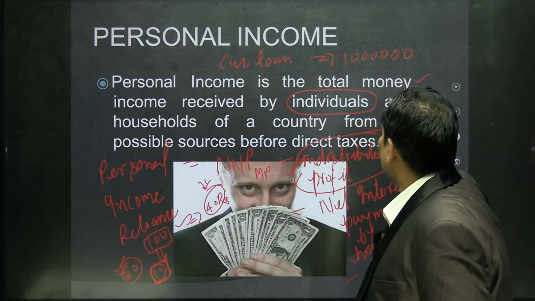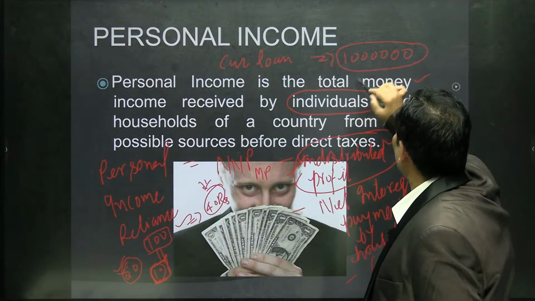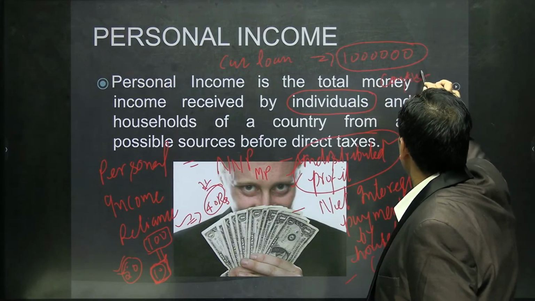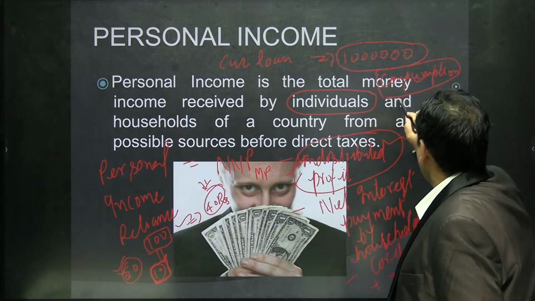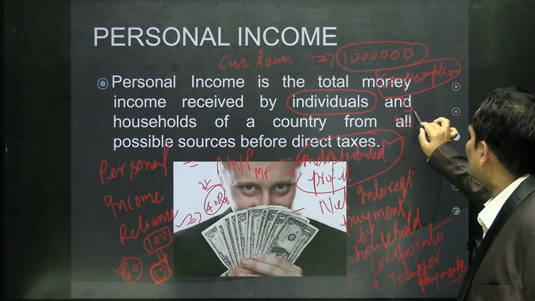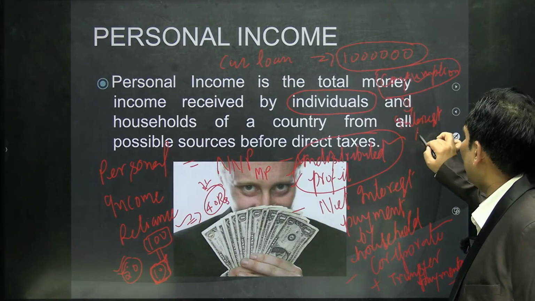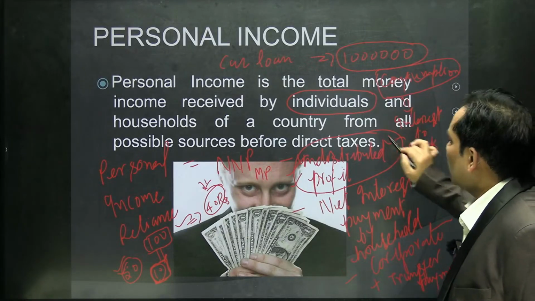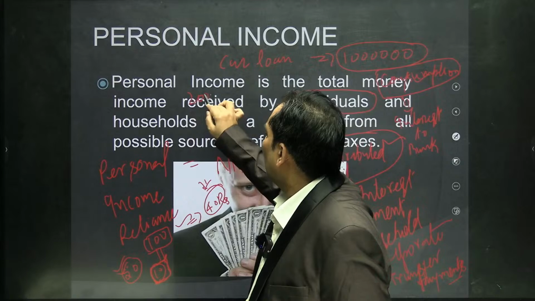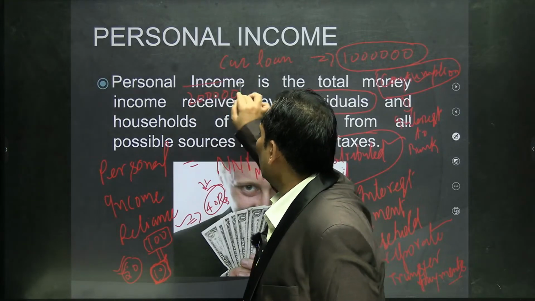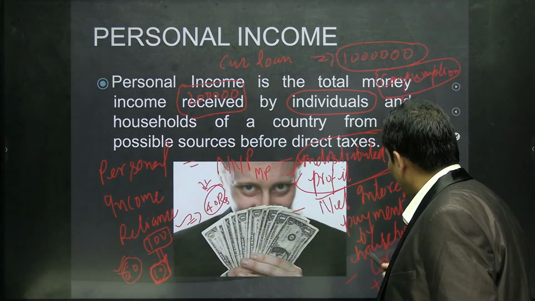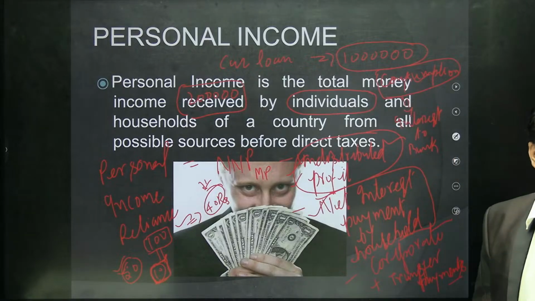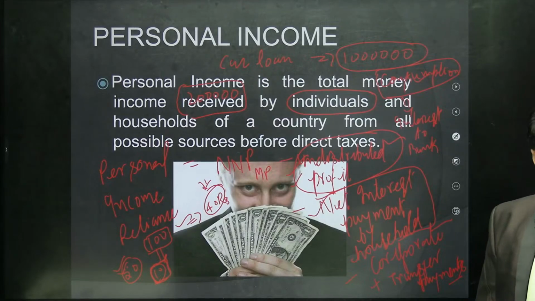Now, this 10 lakh rupees is the consumption expenditure of the individual, but on this 10 lakh rupees, the individual has to pay interest to the banks. Suppose the total interest is going to be 2 lakh rupees. So this 2 lakh rupees is known as net interest payment by household. That has to be subtracted from net national product.